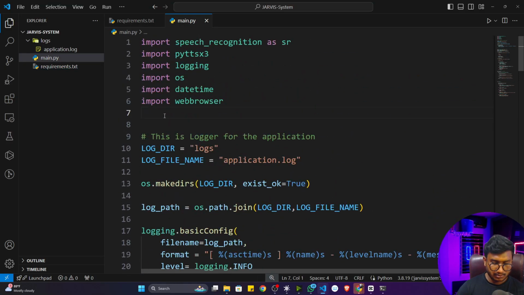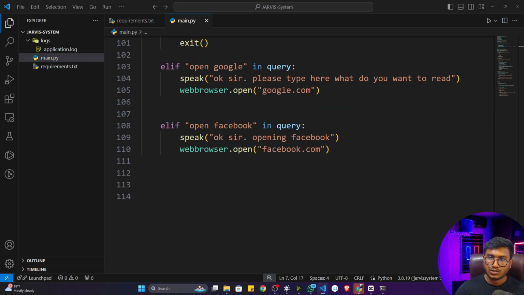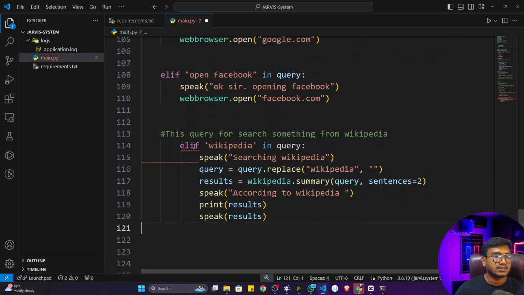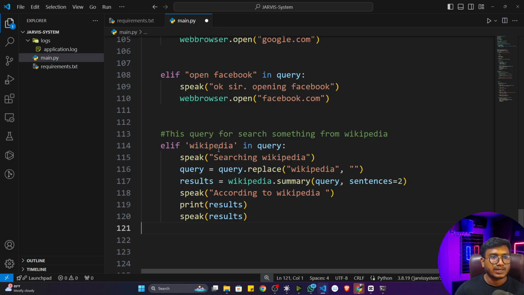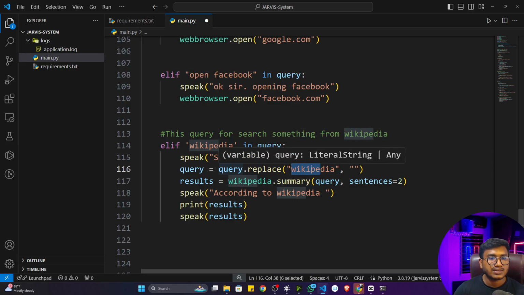Now I'll get back and import Wikipedia. Fine. Let me show you the condition for Wikipedia. See, this is the condition. That means if you say Wikipedia in your command, it will search in Wikipedia whatever query you are asking. First of all, it will speak searching Wikipedia. Then, whatever query you are giving, it will replace the word Wikipedia with an empty string, because I don't need to search Wikipedia inside Wikipedia. That's why I'm replacing this particular keyword with an empty string. Now it will search in Wikipedia.